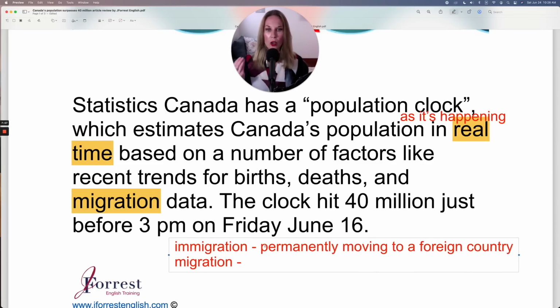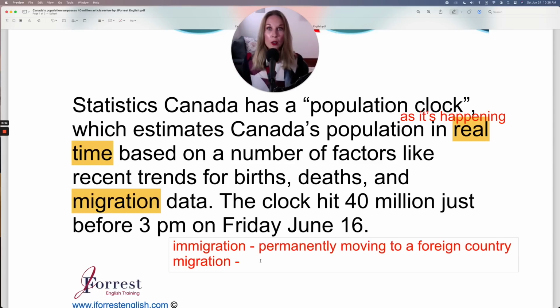Immigration is the concept of permanently moving to a foreign country. Now, migration simply means moving. So the difference really is the fact that immigration sounds more permanent, where migration, it could be someone coming to Canada to study, and they're only going to stay for their education and then they plan to go back, or they're only in Canada temporarily and then they plan to go back. So there's less of an emphasis on permanency. So that's the main difference here.